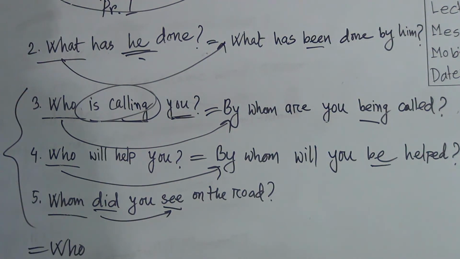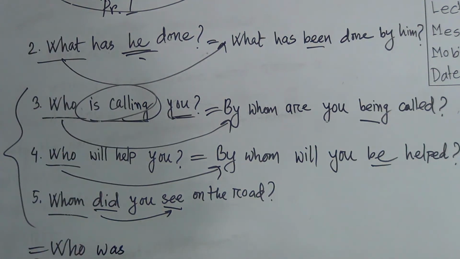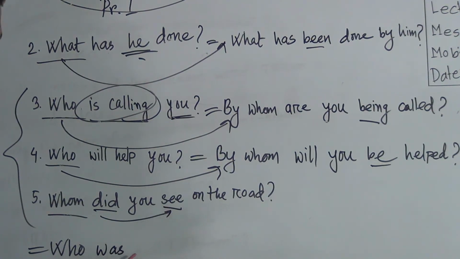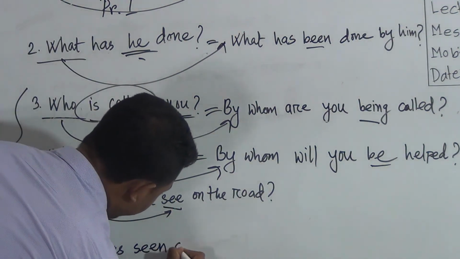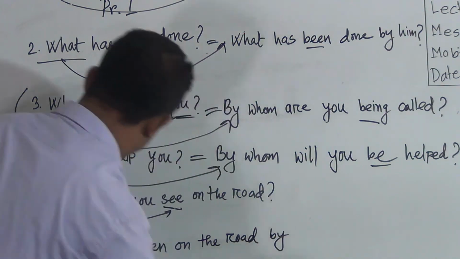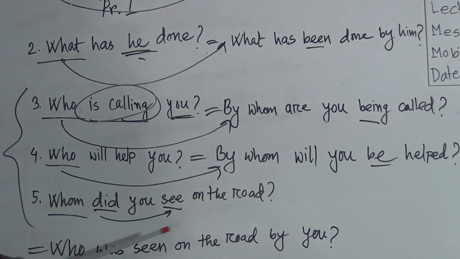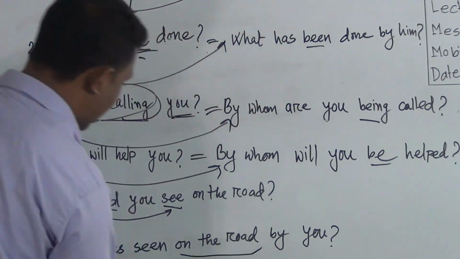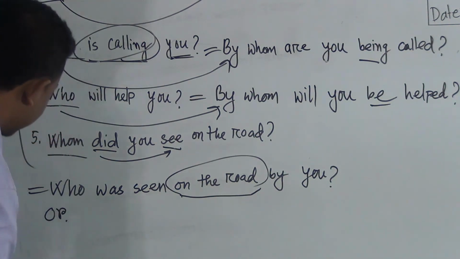Is you singular or plural? Who was. So who was, then the main verb's past participle form. Who was, see, saw, seen. Seen on the road by you. Dear students, here on the road is an object or extension. So I have written it here, and there is also another example, another rule.